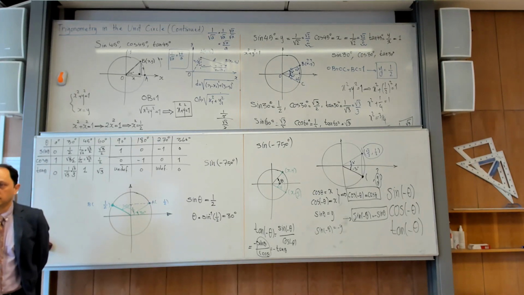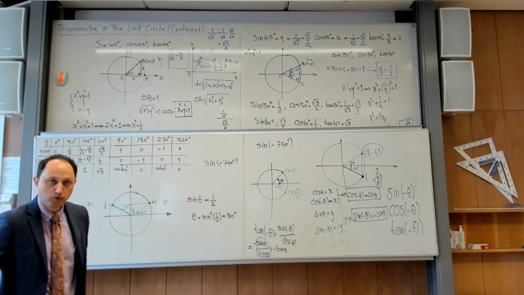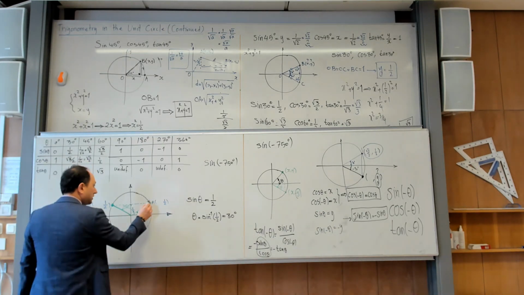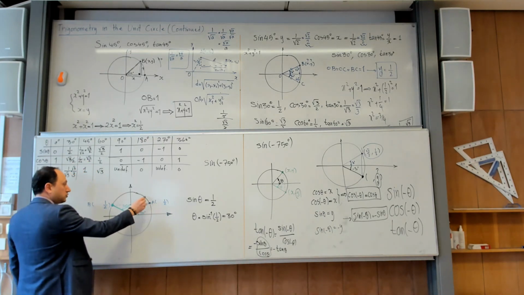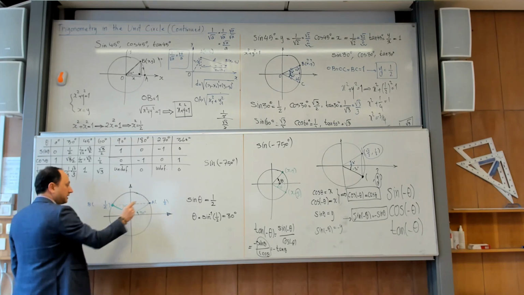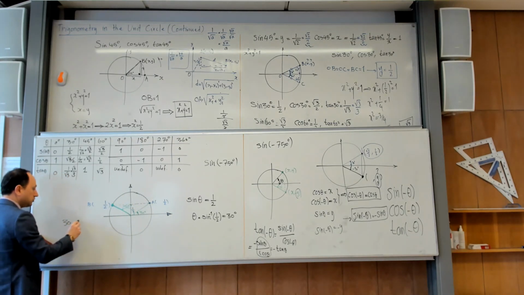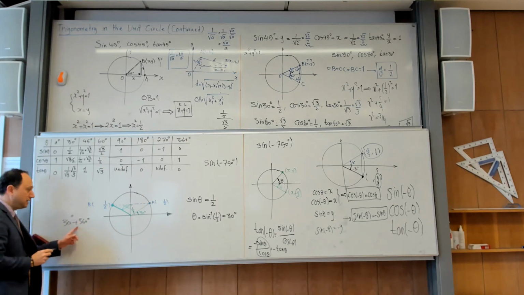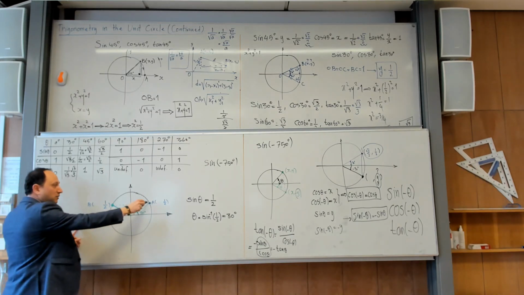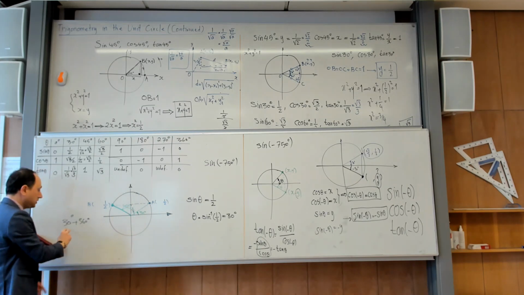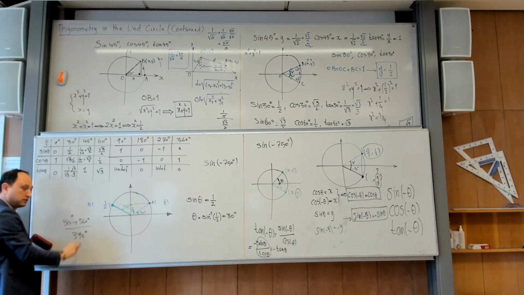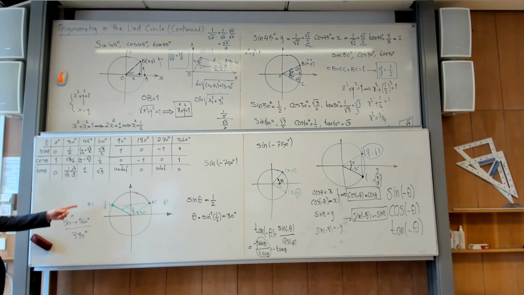Infinitely many, yes? Because this is 30, I can start rotating one full round, then 30 turns into 30 plus 360 degrees. This is a new angle, but I will end up at the same point. So 390 is also an angle whose sine is exactly 1/2. You can check it with your calculator.